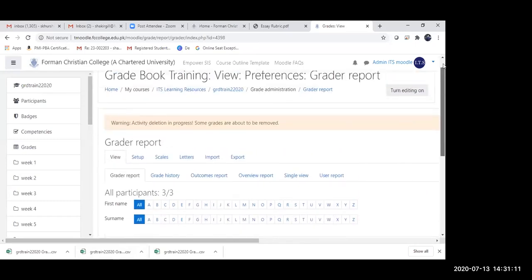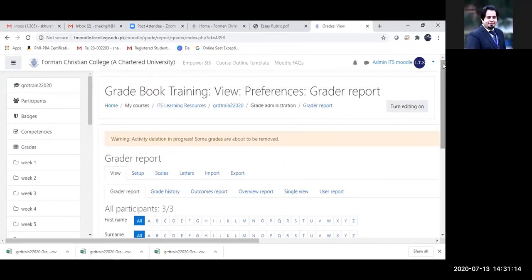So this was all we have already covered: the quizzes, the assignments, forums, and the final exam. Now we are going to cover the assignment as well.